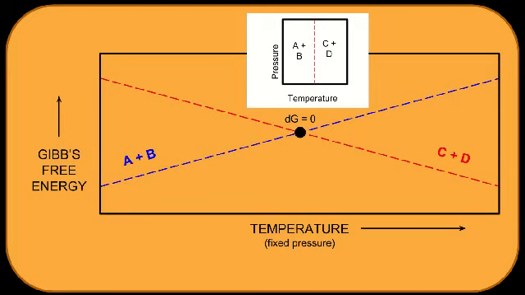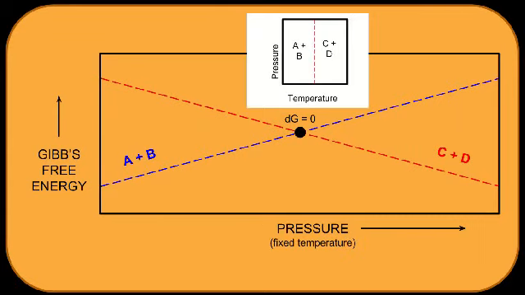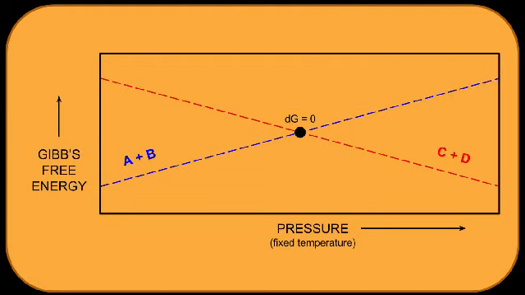On a PT graph, the reaction line simply represents all the points where dG is 0. Although dG is shown to vary with temperature, as mentioned earlier, dG can also vary with pressure. The important thing to note here is that the reaction happens only when dG is 0. When dG is 0, a special relationship called the Clausius-Clapeyron equation becomes valid. It decides whether a reaction would make a good thermometer or a good barometer, or neither.